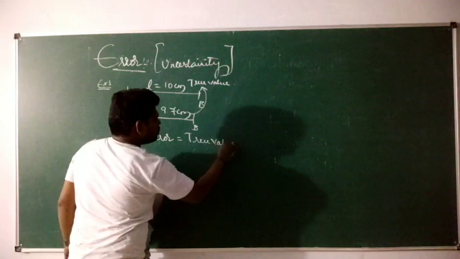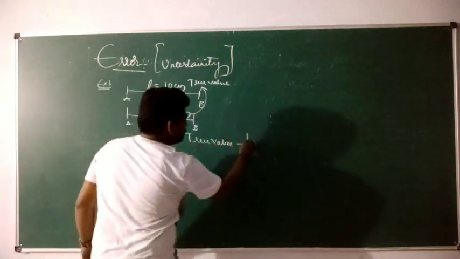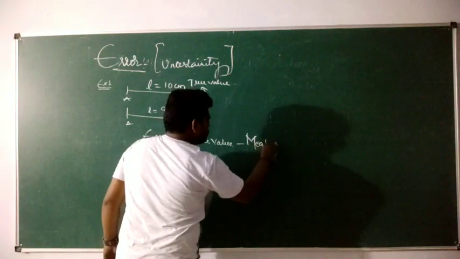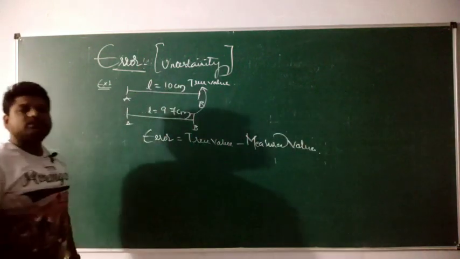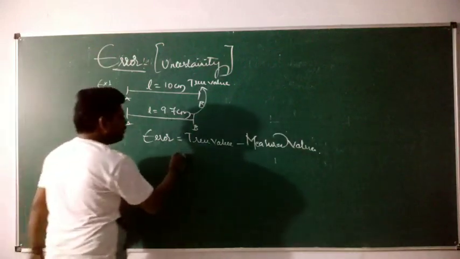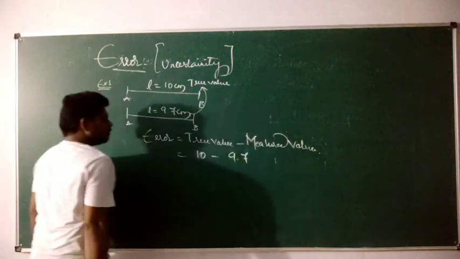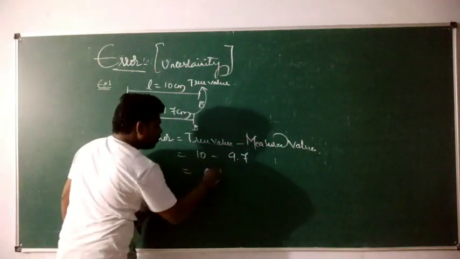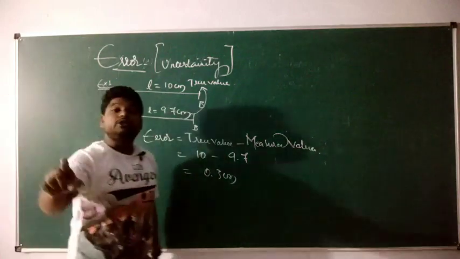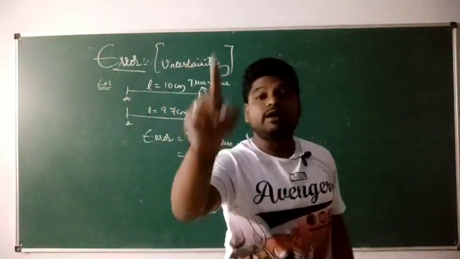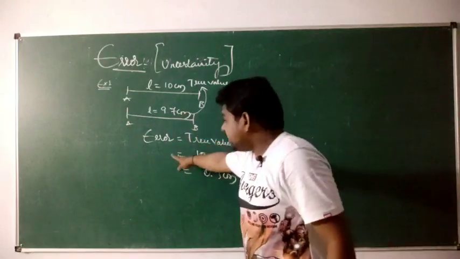Error is nothing but true value minus measured value. True value minus measured value. What is the true value? 10 centimeter. What is the measured value? 9.7 centimeter. When you subtract this, 0.3 centimeter. What is this 0.3 centimeter? It is the error created here, or the uncertainty which exists here.